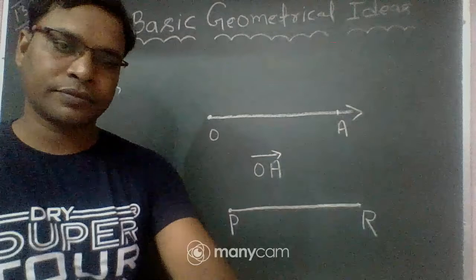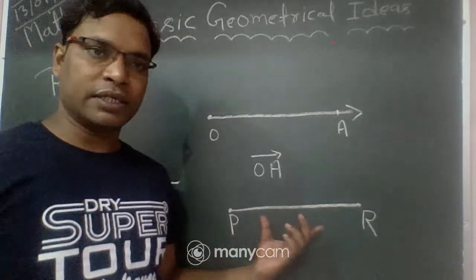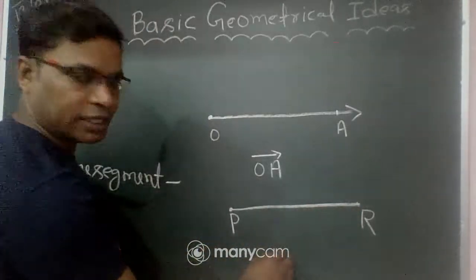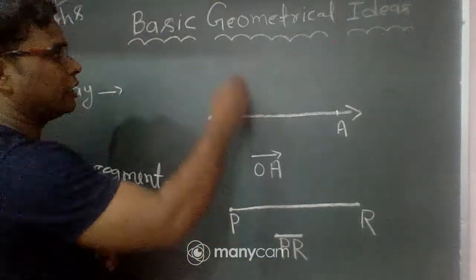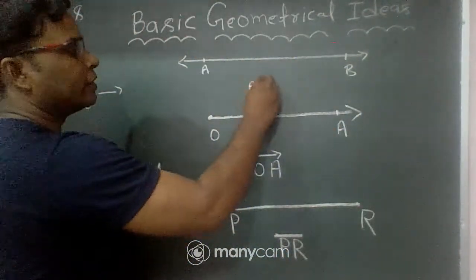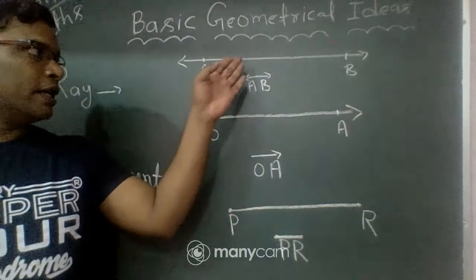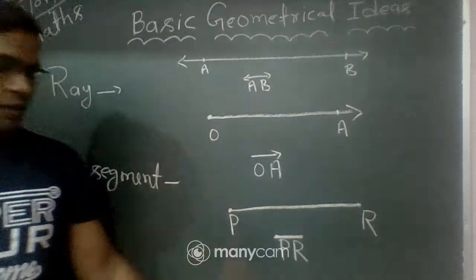This represents a line segment. This represents OA, a ray, and like this is a line. Suppose here are points A and B. So you can write this is a line. A line has no end point, a ray has one end point, and a line segment has two end points. This is clear.